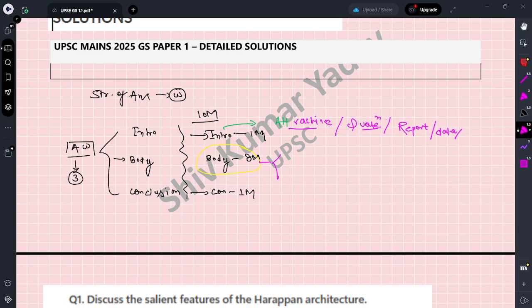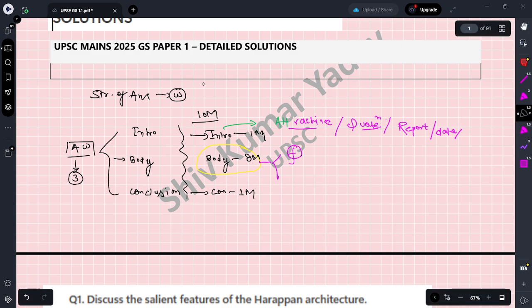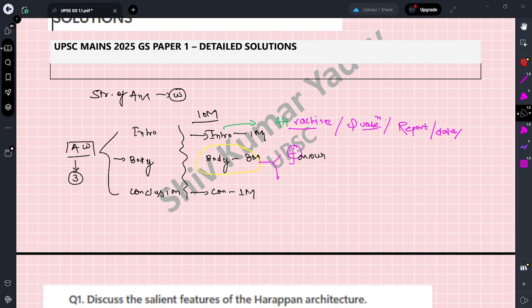Okay, the body part. For the body part there are three ways of writing. First one is favoring the statement, means the positive aspect of a statement. The next one is against, means some of the time there are contradictory questions, so we have to write something against.